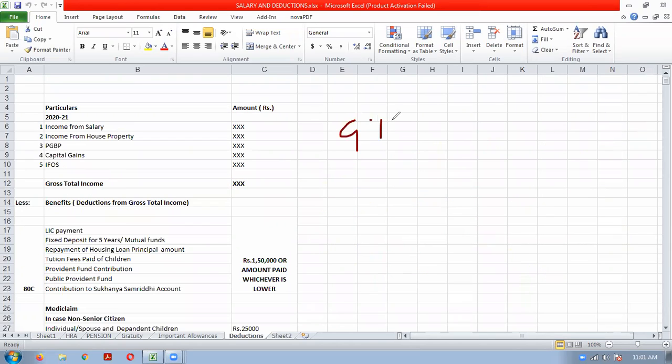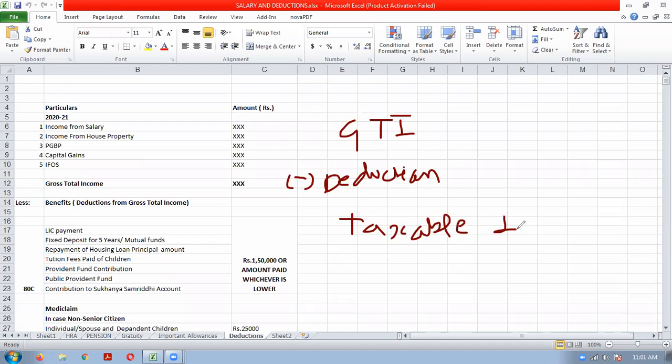Gross total income we will calculate first. From that we will give some deductions. What the deductions are, we will discuss in this topic. Some deductions, some benefits will be given. Gross total income minus deduction will give you taxable income. And on taxable income, we will pay the tax. So this is how you have to approach it in a practical manner.